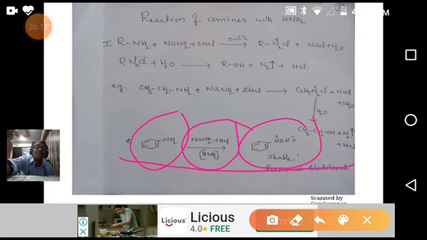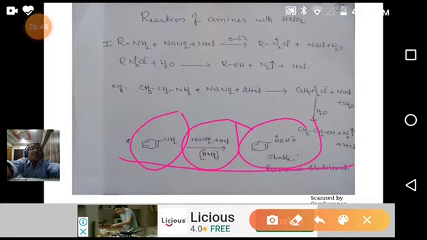Aliphatic amines with HNO2 give diazonium salts which are not unstable, but compared to aromatic diazonium salts they are somewhat less stable. They are stabilized somewhat by the plus inductive effect of the alkyl group. That's why an aliphatic diazonium salt on hydrolysis with water gives alcohol, whereas an aromatic diazonium salt does not undergo hydrolysis under normal conditions.